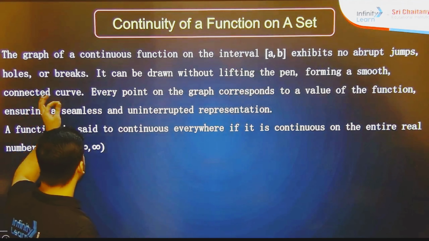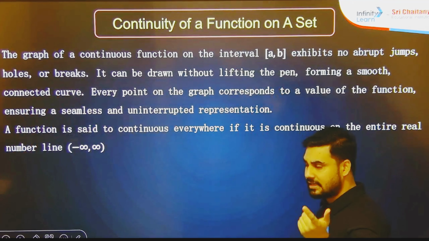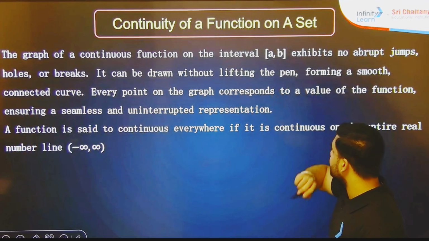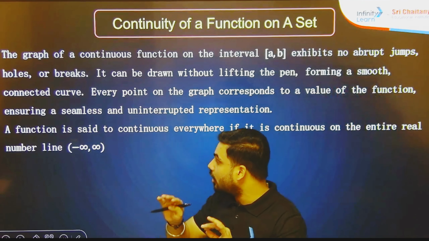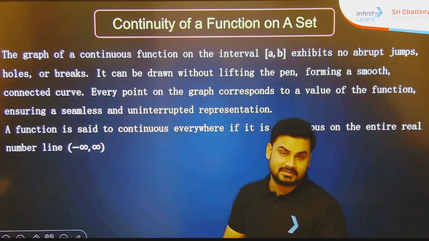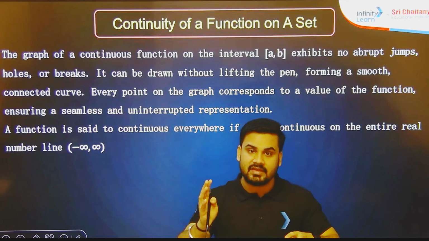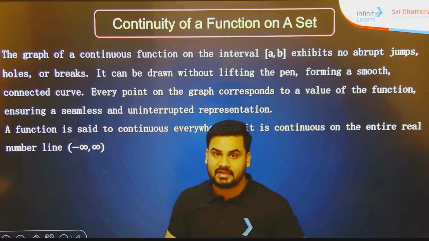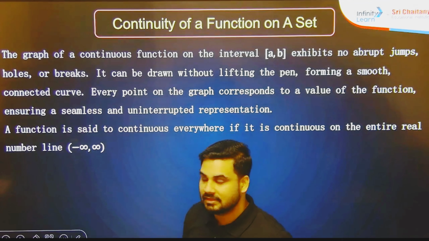Now, the graph of a continuous function on a closed interval exhibits no abrupt jumps or holes or breaks. It means if we suddenly see a jump, break or something like that, then at that point we will say the function is not continuous.